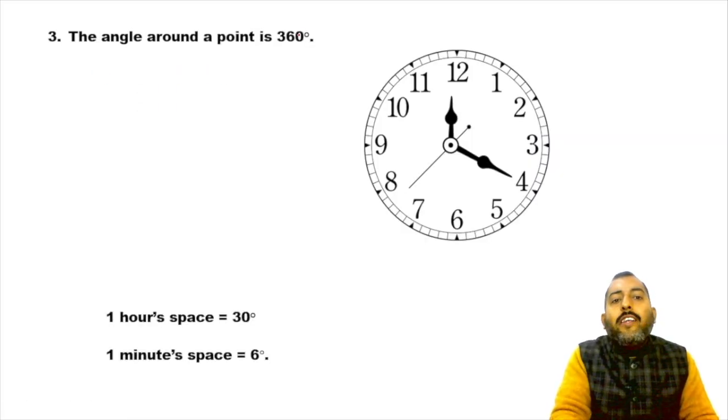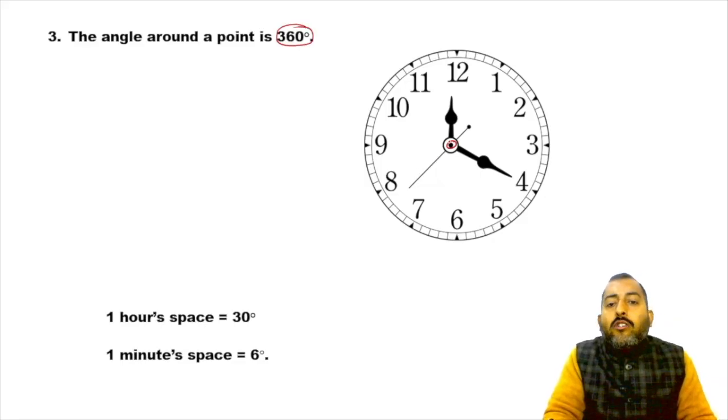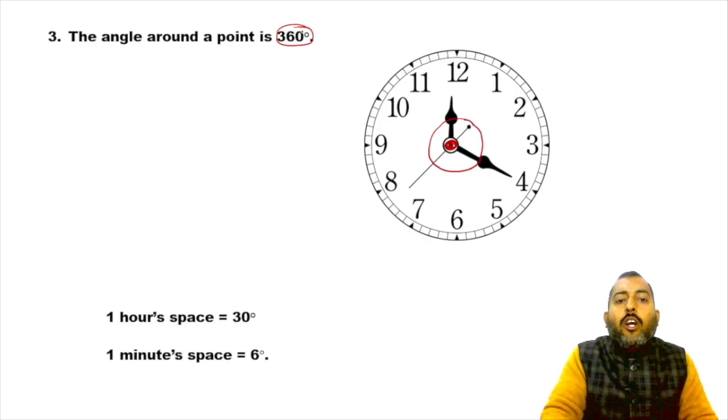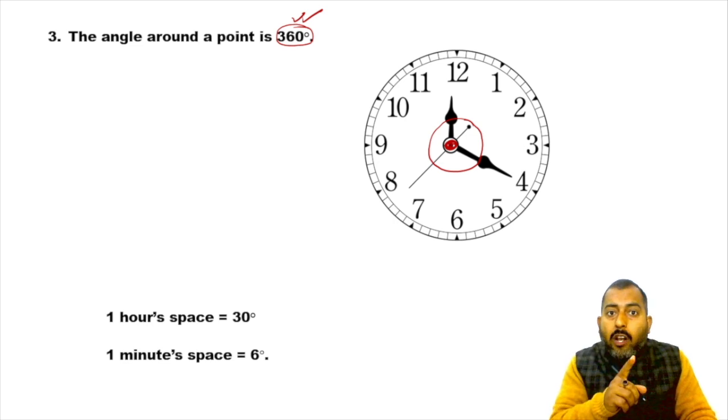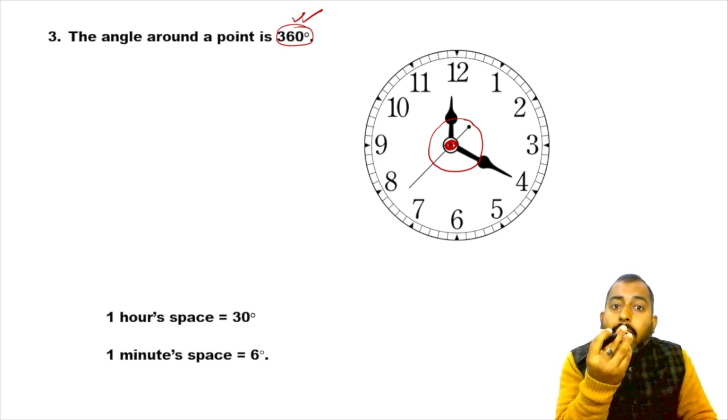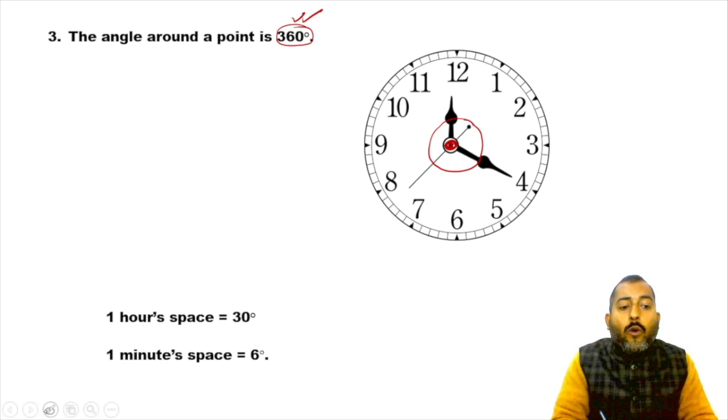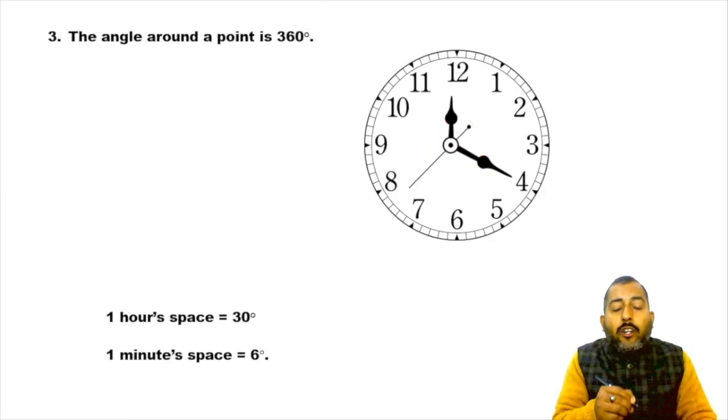Now, the second point is all about angle around the clock. Okay. So if you talk about the central point of the clock, the total angle around this central point of the clock is 360 degrees. Now, from here, what can you draw?